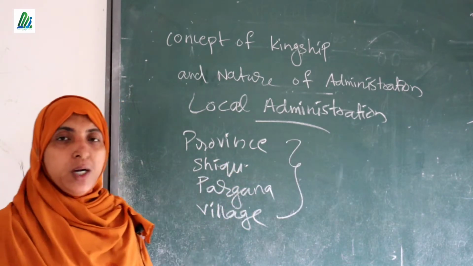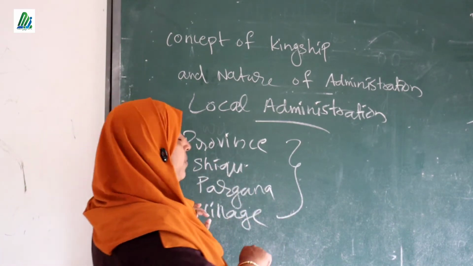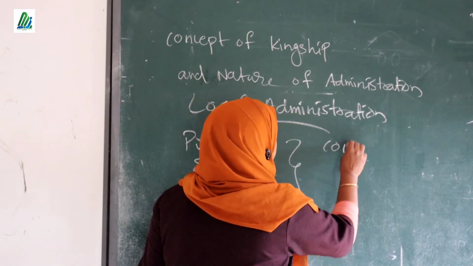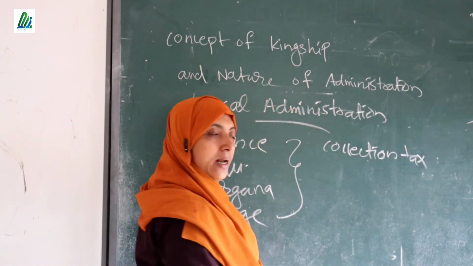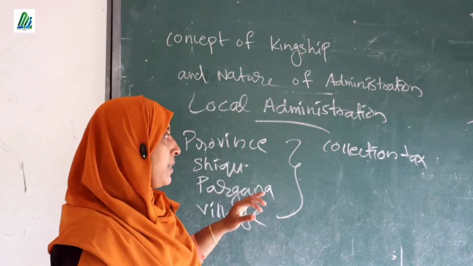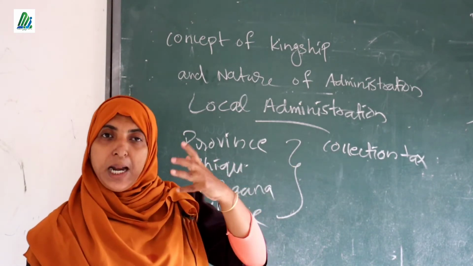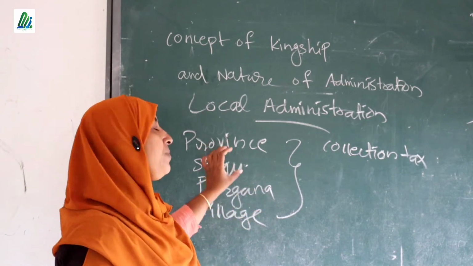The first important duty was collection of tax. Clear? They had the right to collect tax from their own places. By collecting tax, they would get a lot of cash, and that cash must be spent for the welfare of these places.